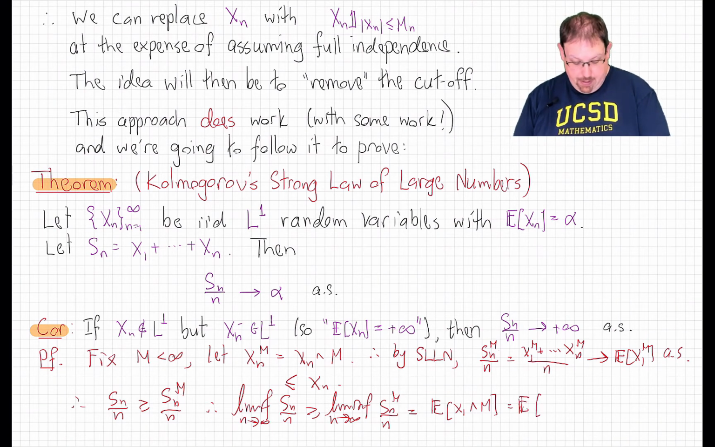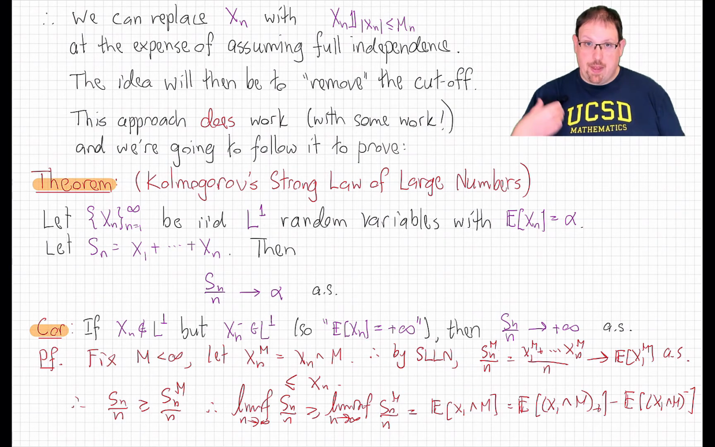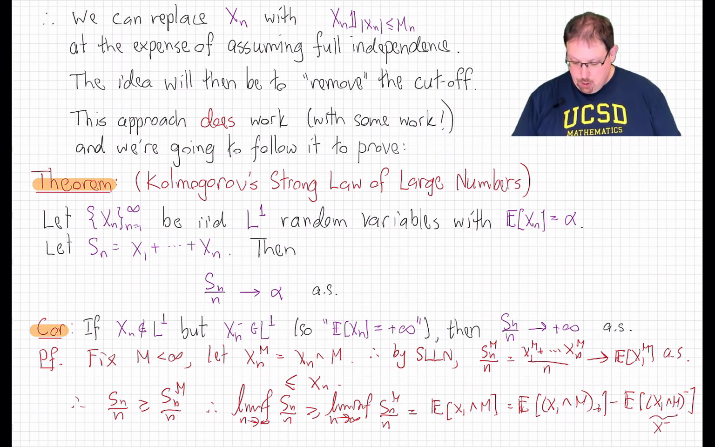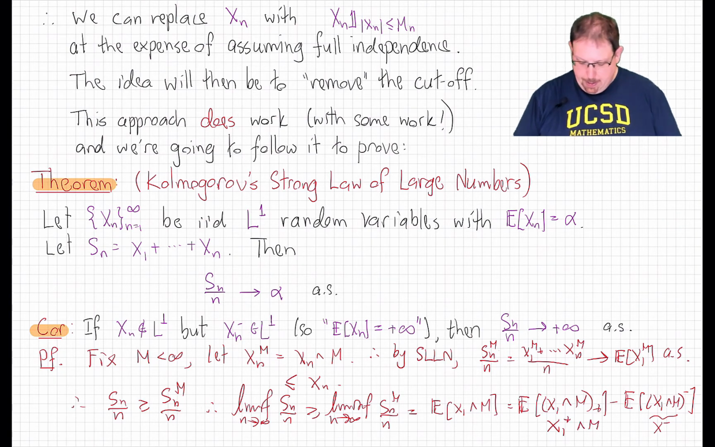It's the expected value of the positive part minus the expected value of the negative part. Replacing x1 with m when it gets over m in height doesn't change the negative part. And so this is just the negative part of x, which gives us finite expectation for that term by assumption. On the other hand, it's also easy to check that the positive part of x1 minimized with m is the positive part of x1 minimized with m.